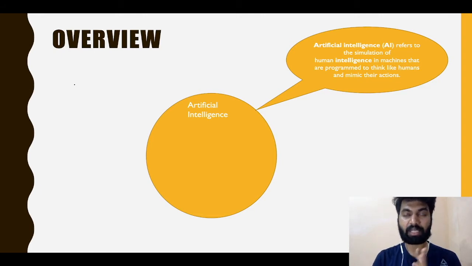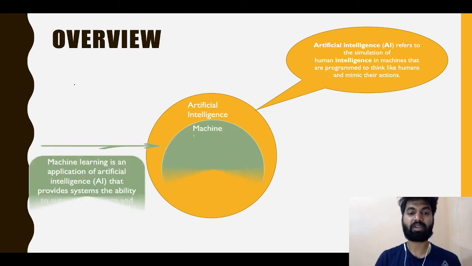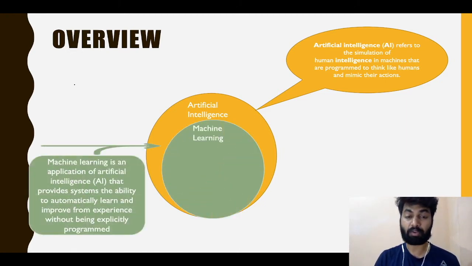For example, if you are driving an autonomous car, or driverless car, everything is an object. A human can easily understand whether to take a left or a right, so how is a machine going to understand? This comes under artificial intelligence, where the machine is trying to get the ability to understand features by itself.